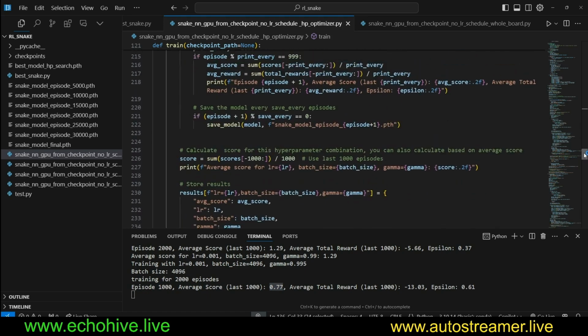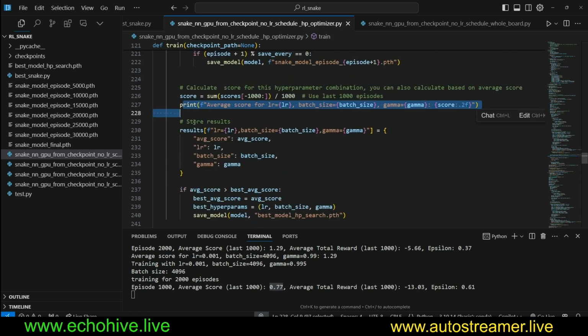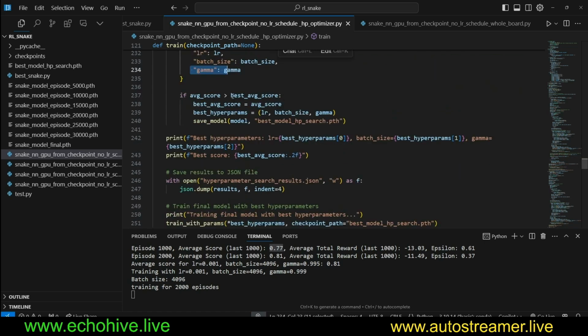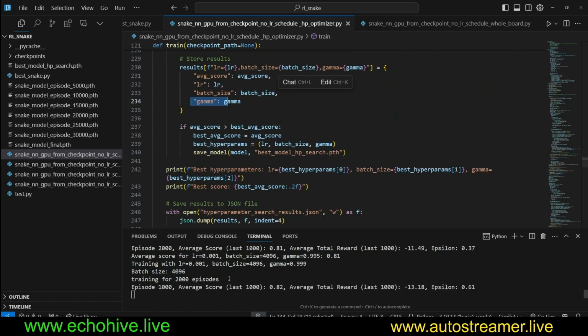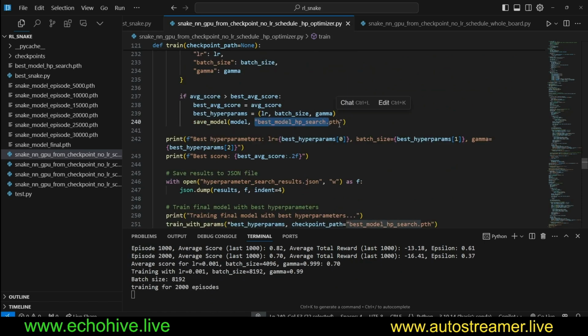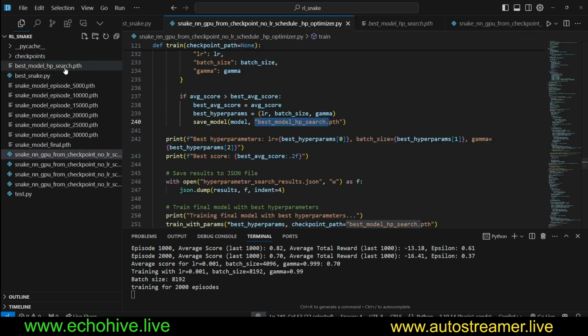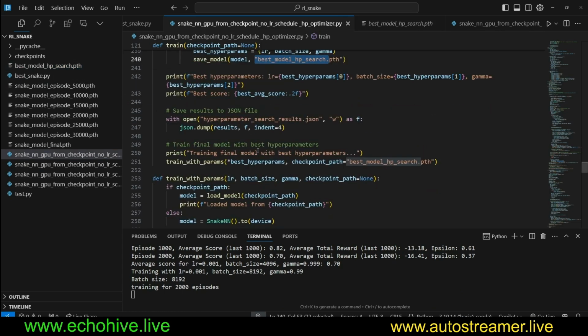The rest of it is the same, except here we are calculating the scores for the hyperparameter combinations. And you see here we are printing the average score and we're storing the results into the results dictionary as the learning rate, batch size, and gamma, which parameters we've used, along with the average score. And then if any one of the hyperparameters perform better, then we save that checkpoint as the best model HB search PTH. So we continually check and save the best possible model that we found so far.